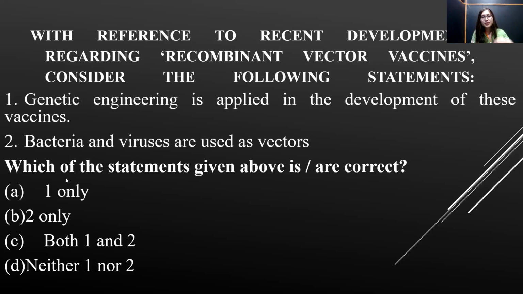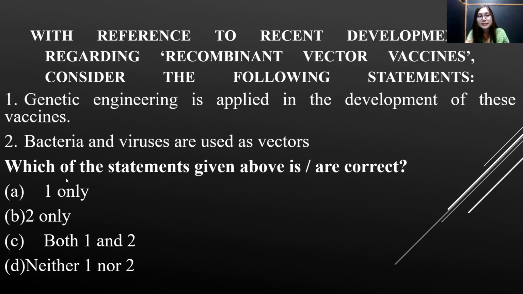So forget about recombinant vector vaccines for a moment, but whenever we are talking about recombinant technology, one thing that you should know is that this technology uses genetic engineering methods. Recombinant technology makes use of the genetic engineering method.